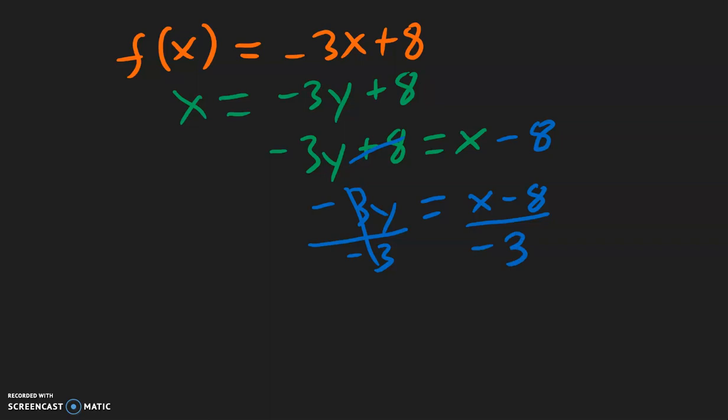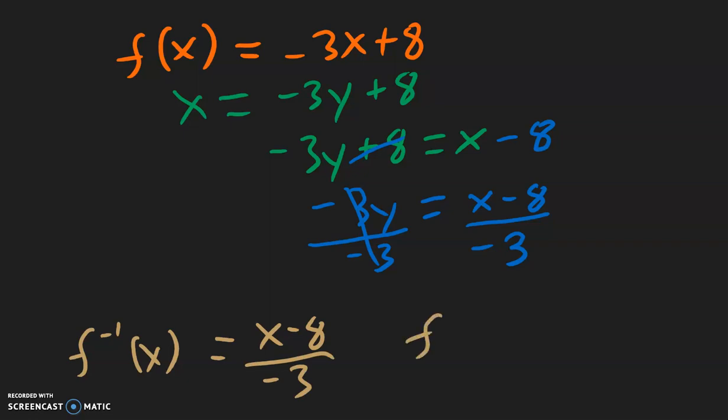And so one form of the answer, we can leave it like this. f inverse of x is equal to x minus 8 over negative 3. Or we can divide it out. So here we can put like a 1 here. So 1 divided by negative 3, well, positive divided by negative will be negative 1 over 3 x. And then negative 8 divided by negative 3 will be a positive. And because that 8 divided by 3 is a decimal, let's leave that as a fraction, 8 over 3. So just like the previous example, either answer that you see on the test will be correct.